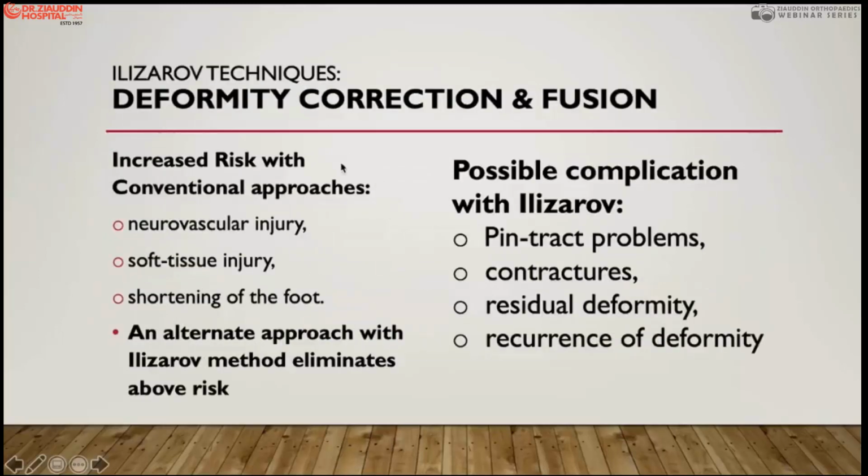The Ilizarov technique has certain risks. It is usually indicated when there is a significant risk of neurovascular injury from tendon or muscle transposition, soft tissue injuries, or shortening of the bone, in particular in the foot. Then you use an Ilizarov technique to keep the height and size of the foot normal. But it has certain complications as well: pin track problems, recurrence of the contracture, residual deformity, recurrence of deformity,